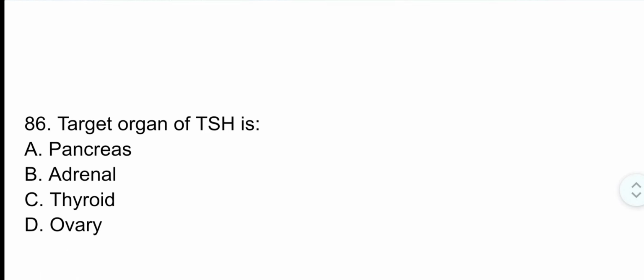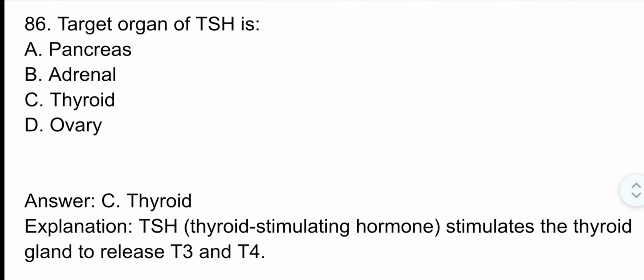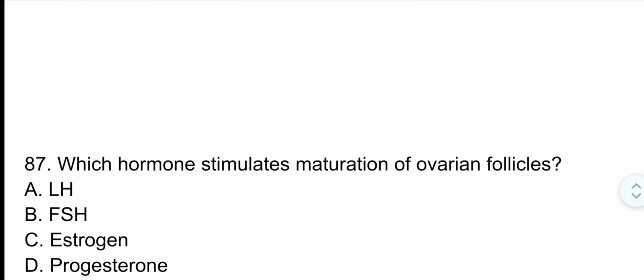Question number 86. Target organ of TSH is. Correct option is option C. Thyroid. TSH, that is thyroid stimulating hormone, stimulates the thyroid gland to release T3 and T4.